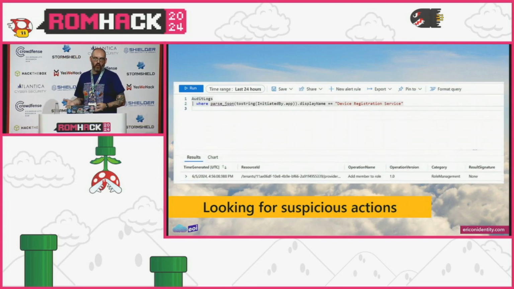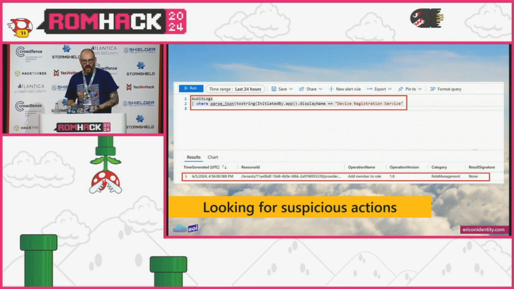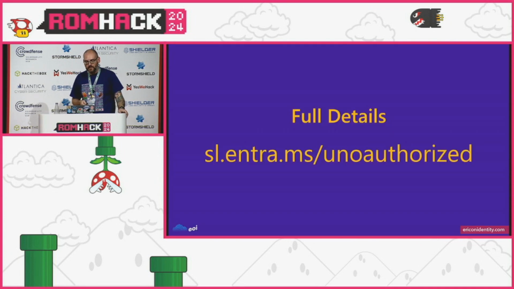Because if we go look at our audit logs, we saw earlier that we have the ability to query for things that device registration service has done. In particular, if we see it managing roles, well, that's a bit of a problem. A lot of the details, some of which may be hard to read here, are actually out on this blog article, so you can go to sl.entra.ms/unauthorized, and it's all documented out there.